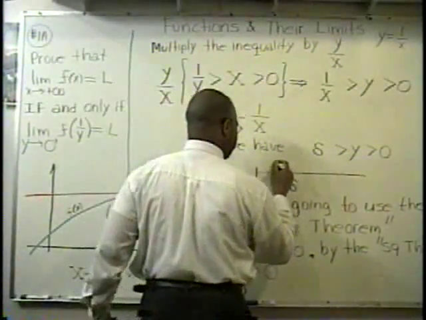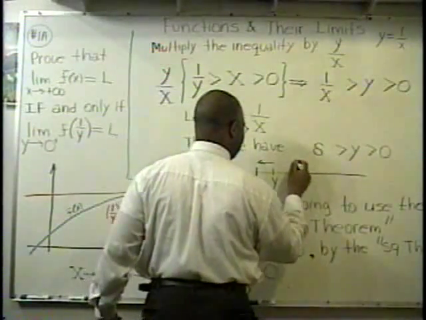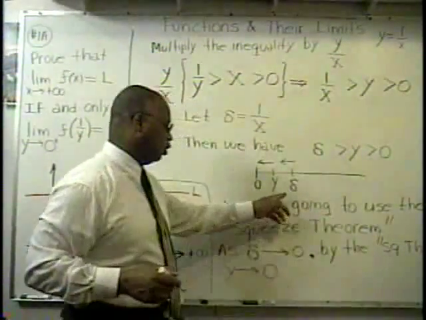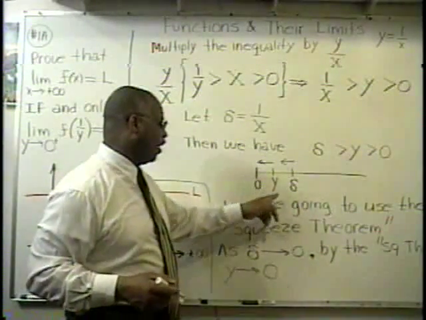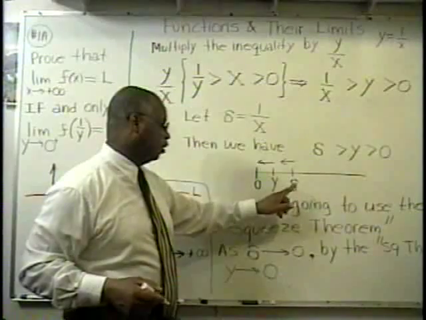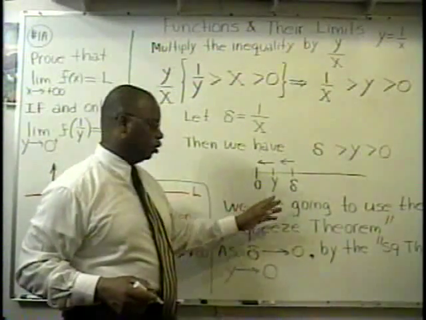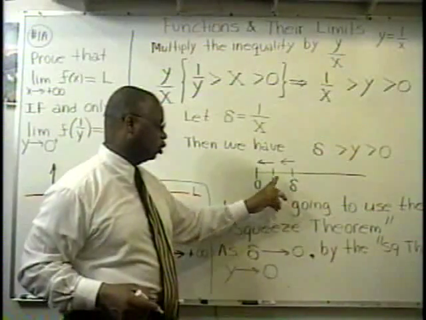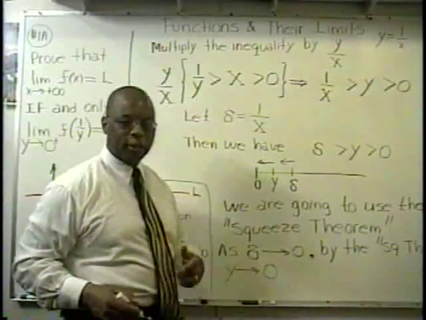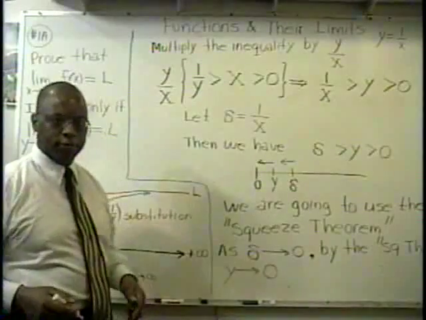So everything here is sliding to the right. That's sliding to the right. That's sliding to the right. So as this is getting smaller, approaching 0, the y is sandwiched between delta and 0. So this is approaching 0, and this is sandwiched between 0 and this. By the squeeze theorem, y is also approaching 0.